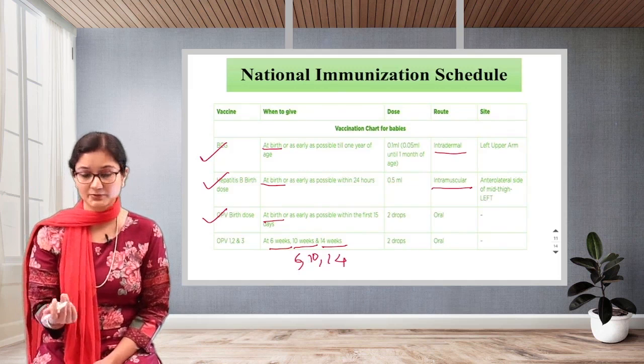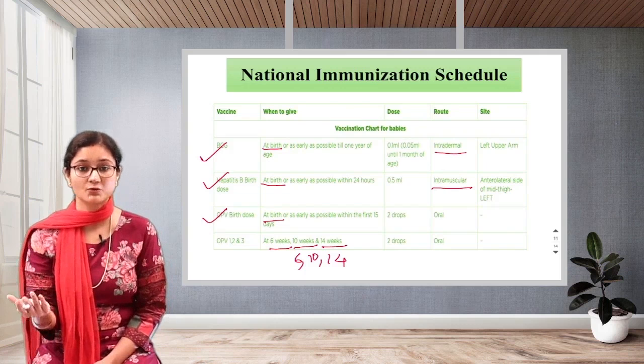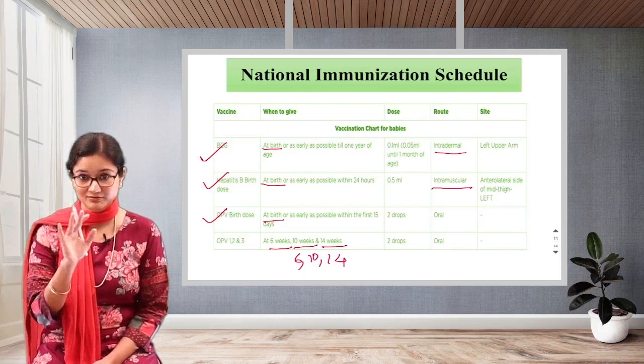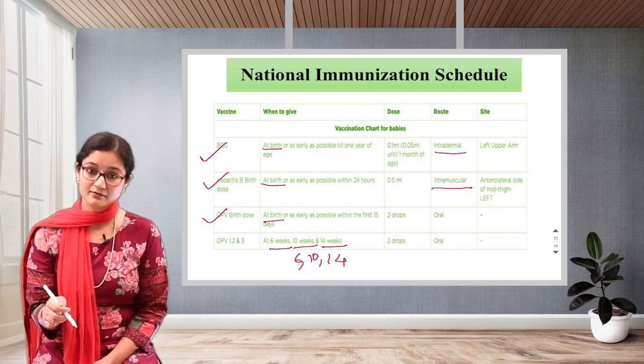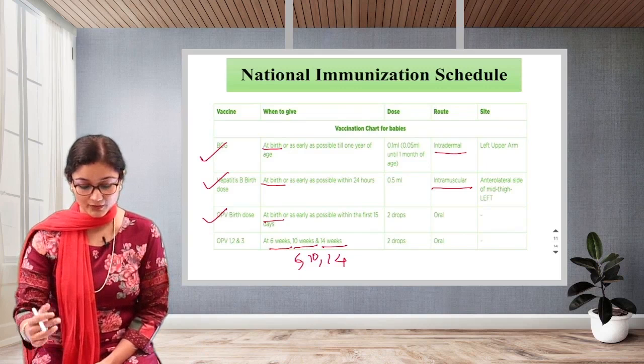Now how can you remember what comes next? You just add on: 6 plus 4 is 10, 10 plus 4 is 14. So 6, 10, 14. But this is just for your easy remembrance, I said it. So we give only 2 drops orally. Okay, so this is one. Further, there are many.